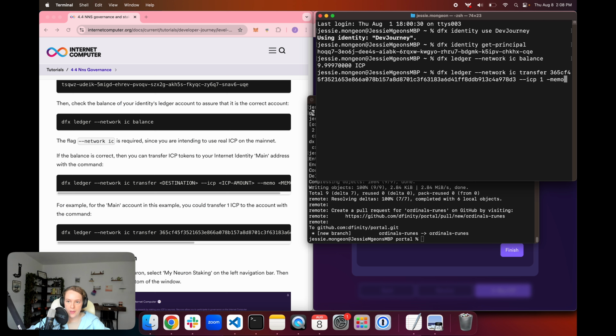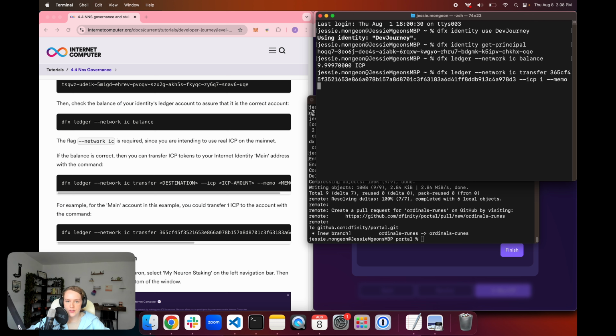And then memo is a 64-bit number that is just used for creating a unique hash for the transaction. So I'm just going to give it memo 1. And then we're going to hit enter. And so now we can see I have 10 ICP in this balance here.